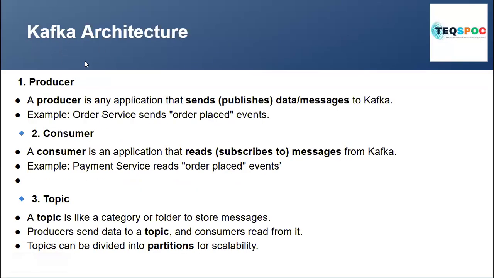Before moving to Kafka architecture, we have the producer, consumer, and topics. First, why are we using Kafka? Because it has high throughput, it is fault tolerant, durable, and scalable. In Kafka architecture, we have a producer and a consumer. The producer produces topics and messages. The consumer consumes the messages and topics by subscribing to Kafka.